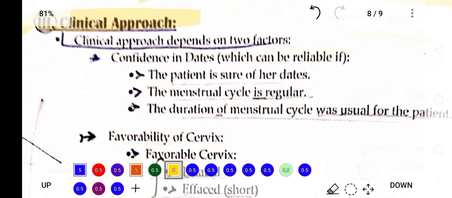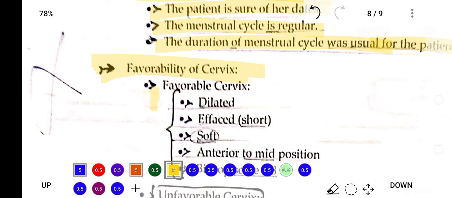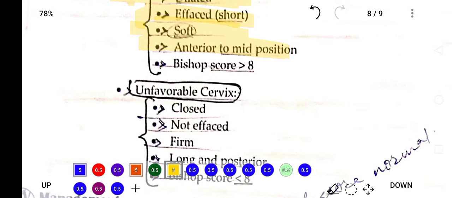For the clinical features, the confidential date should be reliable, and the patient should be sure of the date. The menstrual cycle should be regular, and the duration of the menstruation should be usual for the patient. A favorable cervix can be present: dilated, effaced, soft, and anterior to mid position.